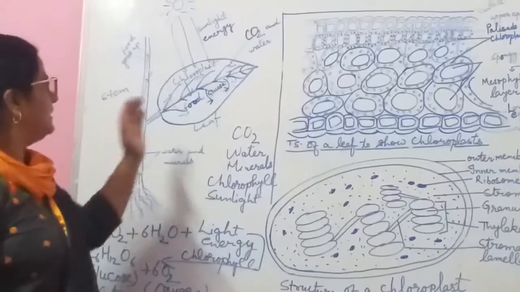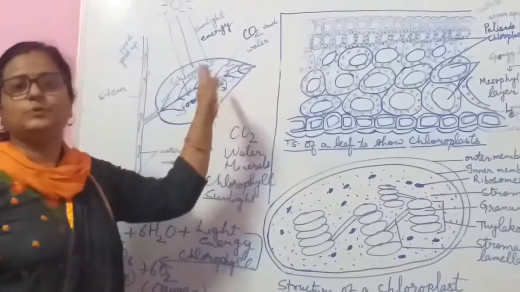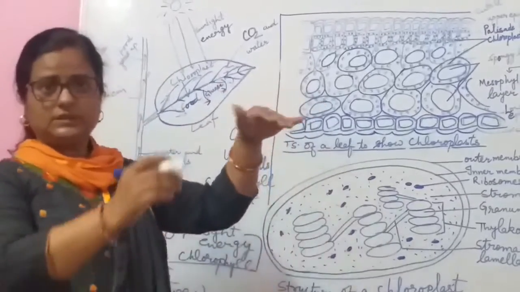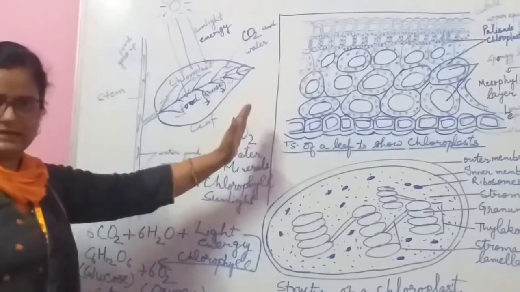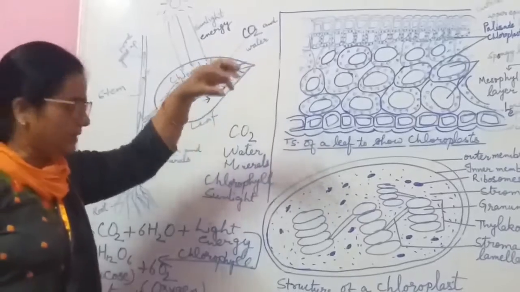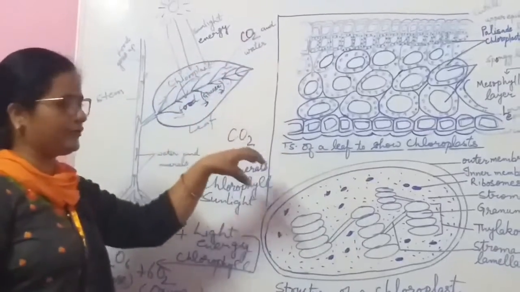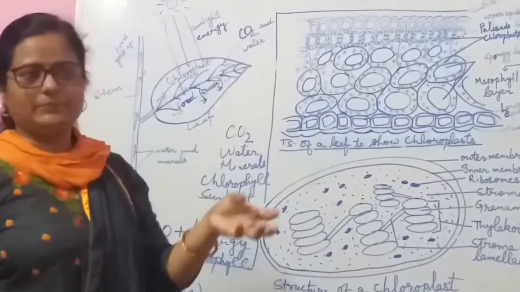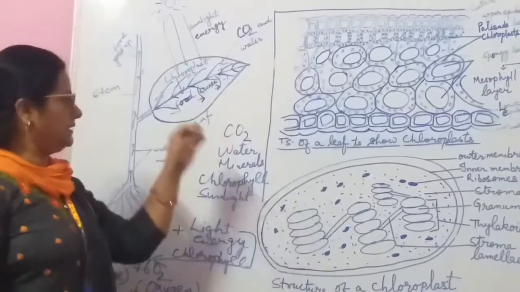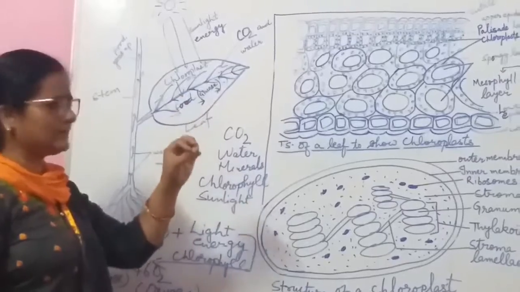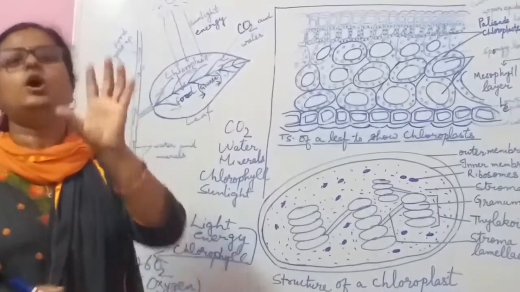When the sunlight energy gets trapped, some chemical process is performed there, and the water gets split into hydrogen and oxygen.